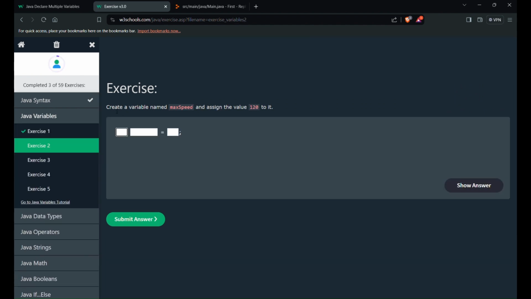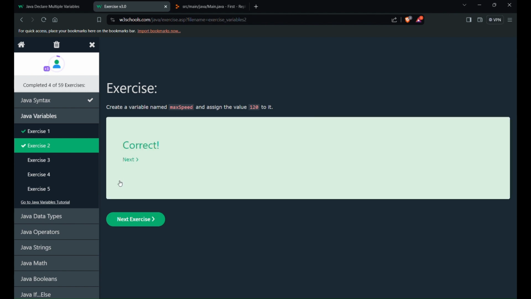Exercise number 2. Create a variable named max speed and assign the value 120 to it. So I have to create a variable named max speed. It is 120, so it should be an integer, and max speed is the variable name, and it should be 120. So yes, this is done.